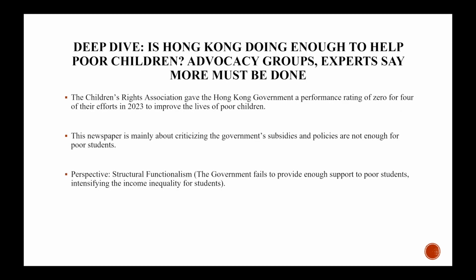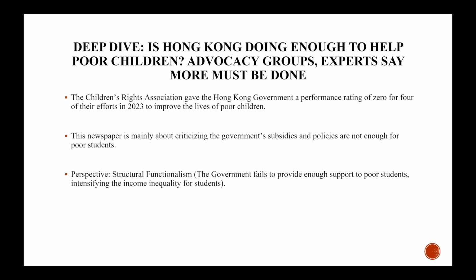The second passage is Deep Dive: Is Hong Kong doing enough to help poor children? Advocacy groups express that more must be done. In this passage, it states that the Children's Rights Association gave the Hong Kong government a performance rating of 0 for 4 of their efforts in 2023 to improve the lives of poor children.